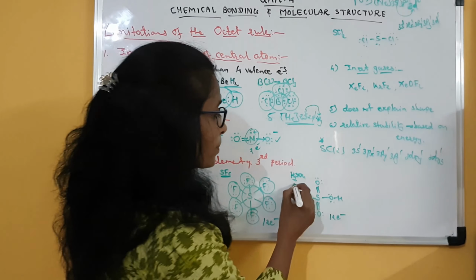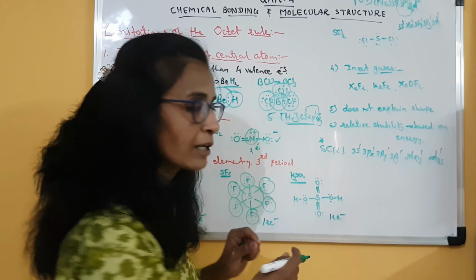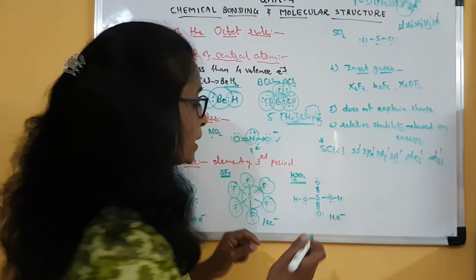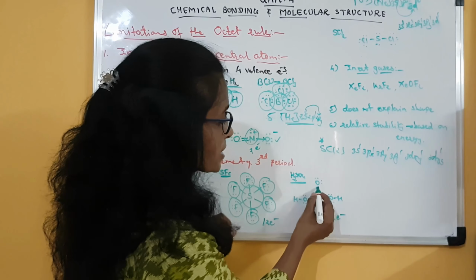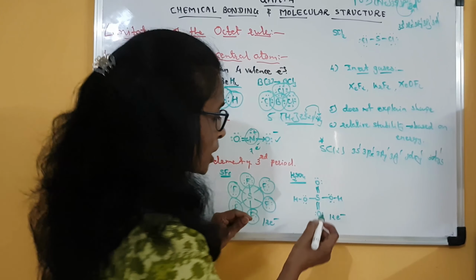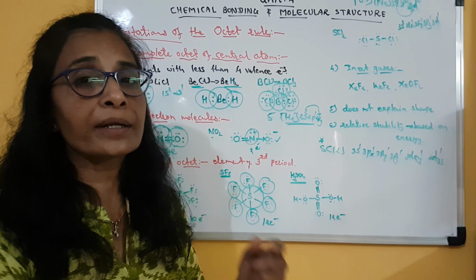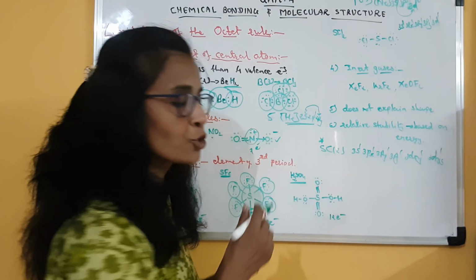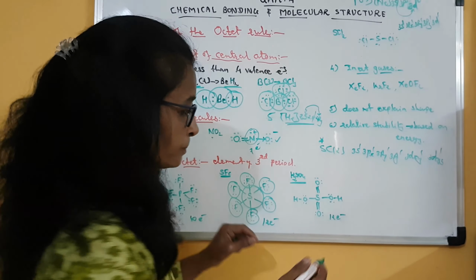Most common example is of sulfuric acid, H2SO4, in which again sulfur is a central atom. The structure of sulfuric acid is like this. Sulfur is attached to 4 oxygen atoms, out of which 2 oxygen atoms are attached by a covalent double bond, and the remaining 2 oxygen atoms are attached by a covalent single bond.